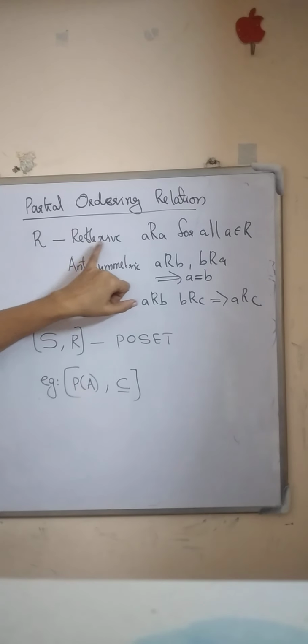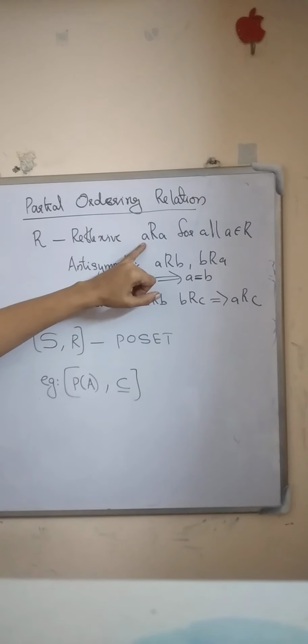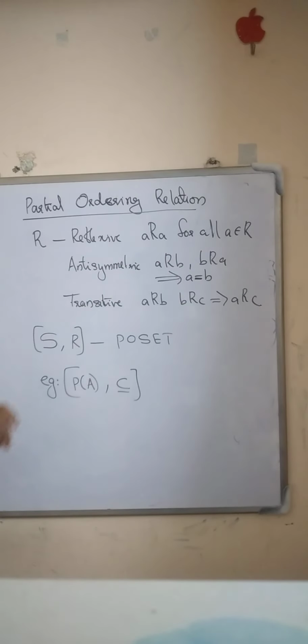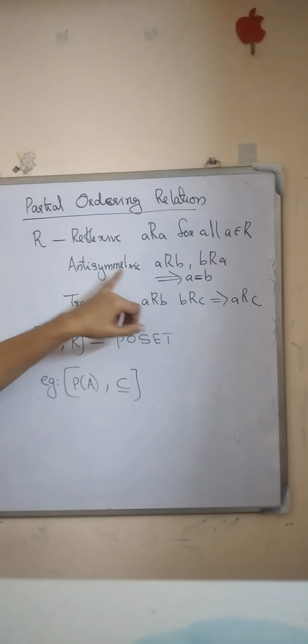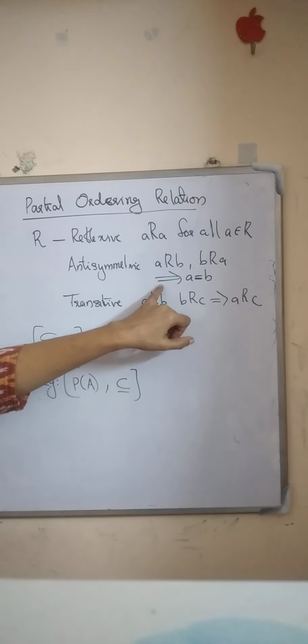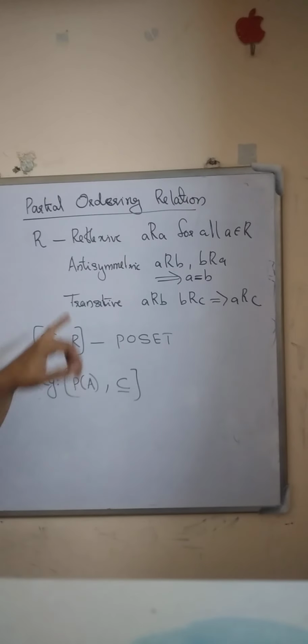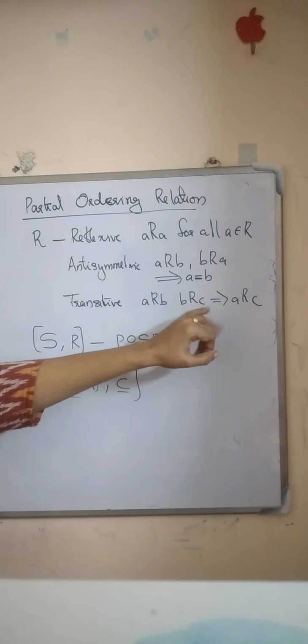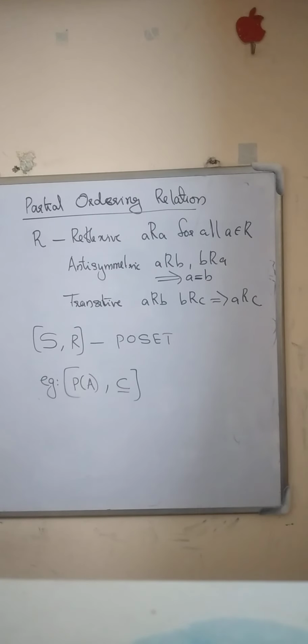We know that a relation is reflexive means A related to A for all A element in the set. Also, antisymmetric means A related to B and B related to A implies A equals B. Transitive means A related to B and B related to C implies A related to C. If a relation is reflexive, antisymmetric and transitive, then that relation is known as partial ordering relation.